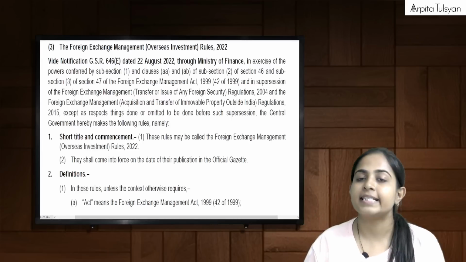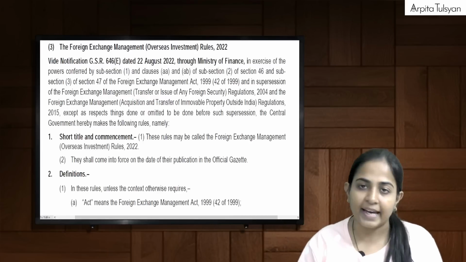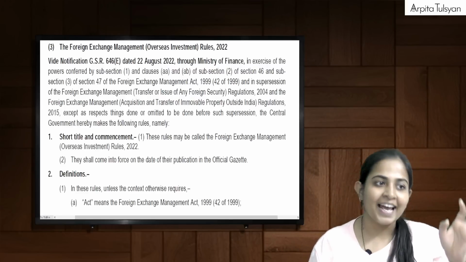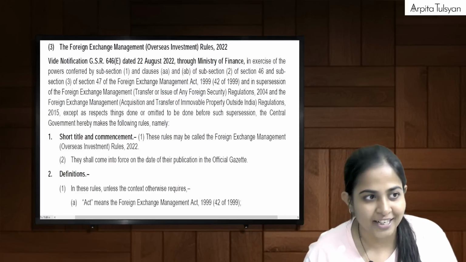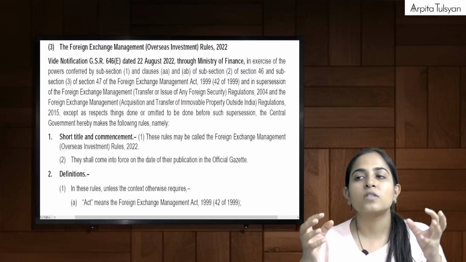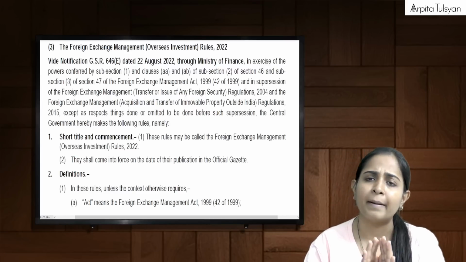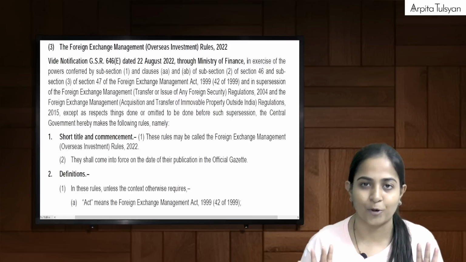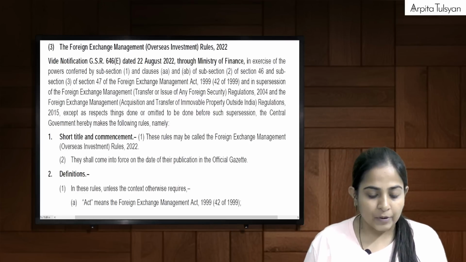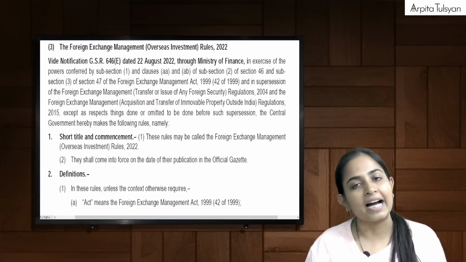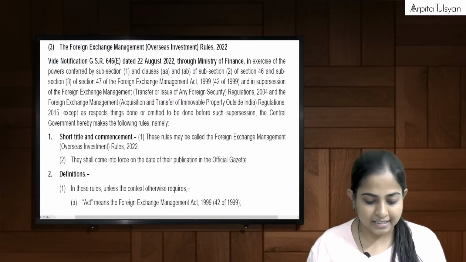What the ICAI has done here is that the bare regulations and the bare rules put up by the government have been introduced as they are in our syllabus. So we'll try to simplify it to the extent possible, and we will try to remember things which are relevant from the exam point of view. The notes that we are using are the same ones given by the ICAI.